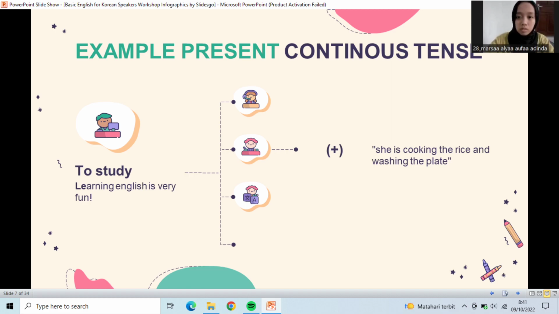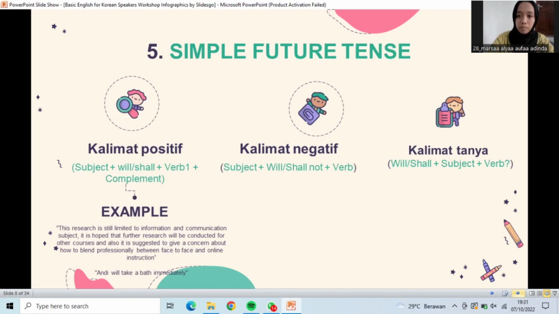Next, simple future tense. Positive: subject, will, shall, verb 1, complement. Negative: subject, will, shall, not, verb 1. Interrogative: will, shall, subject, verb 1.